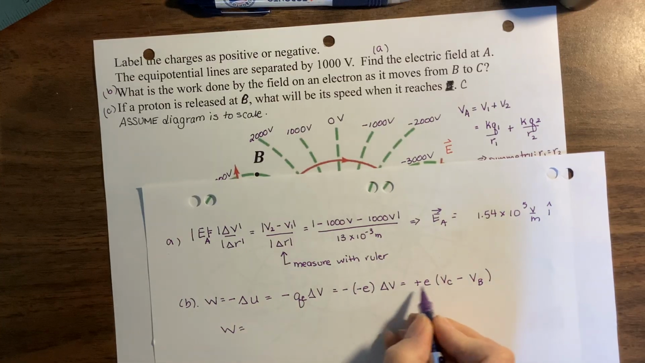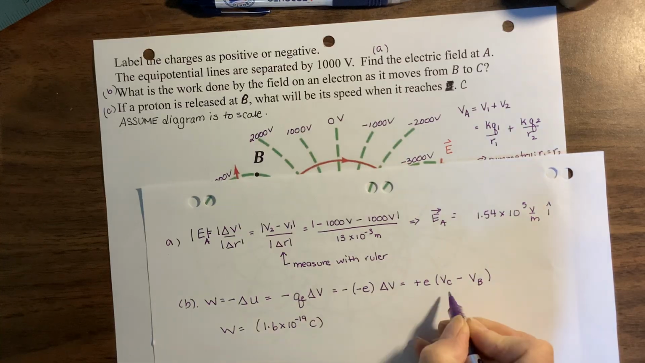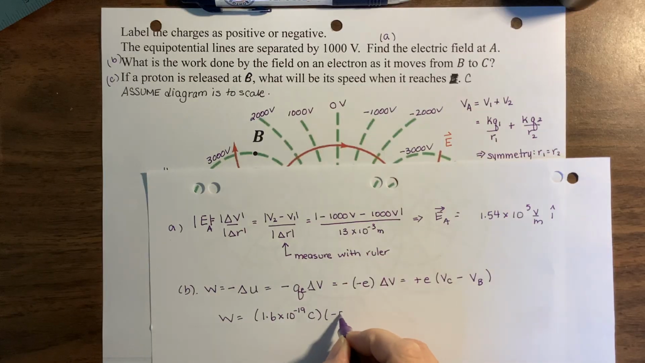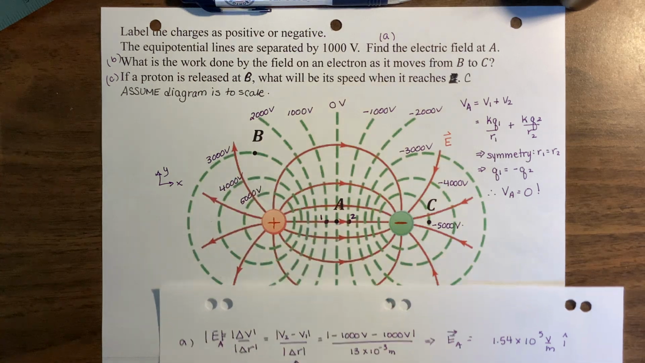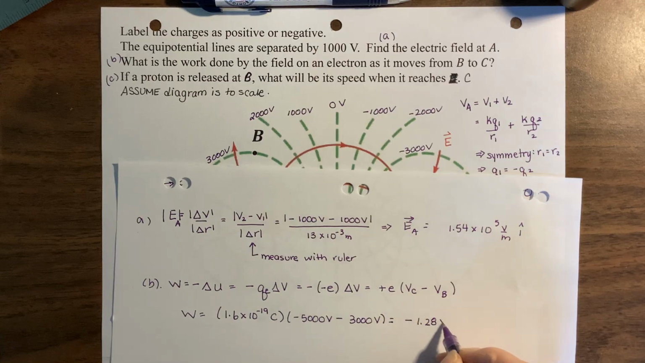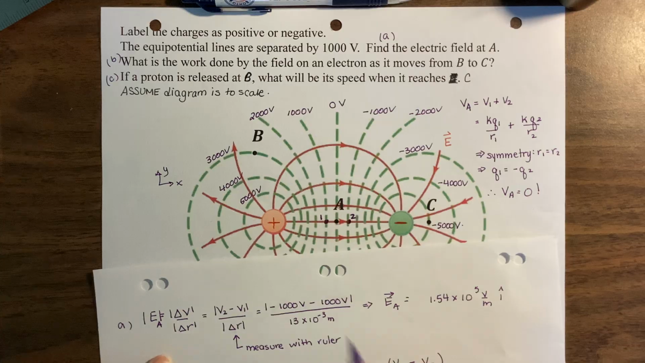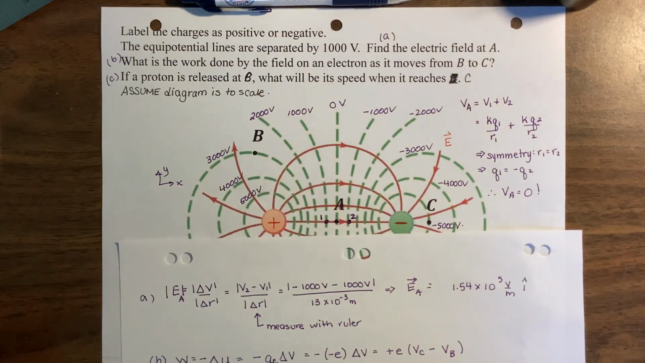Okay, now I can just pop my numbers in. So my work done is positive of the fundamental charge, 1.6 times 10 to the minus 19 coulombs, times VC. I wrote on my diagram that was minus 5,000 volts. Subtract VB, my diagram says that that's 3,000 volts. That gives us negative 1.28 times 10 to the minus 15 joules. Because the work done by the electric field is negative, it means it didn't move this way by itself. Some external force had to push it to get to point C.